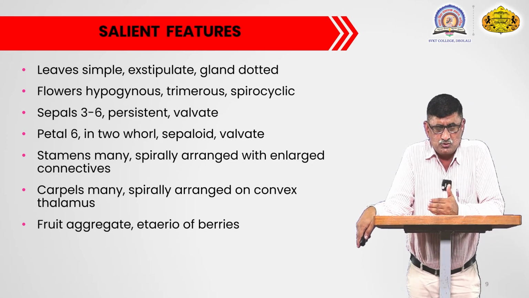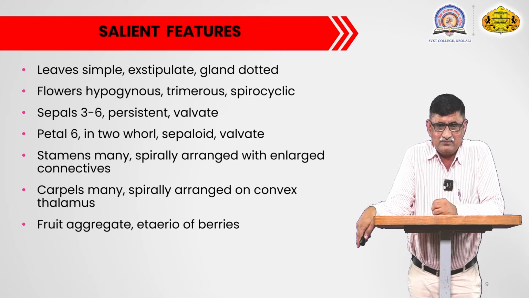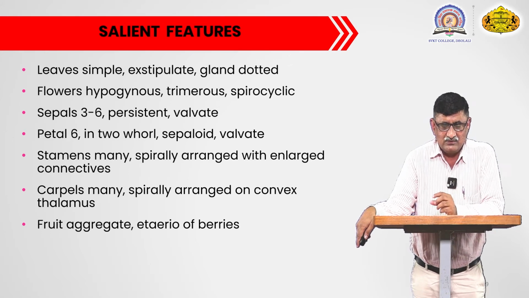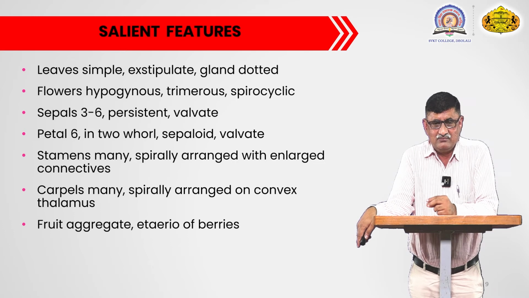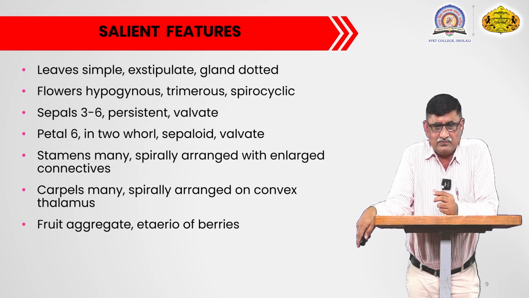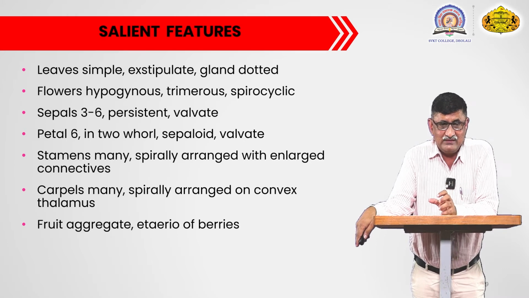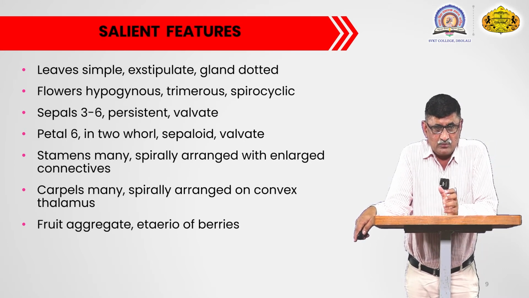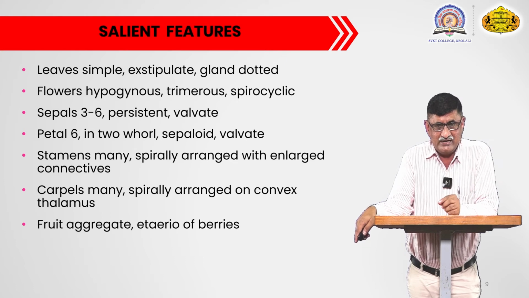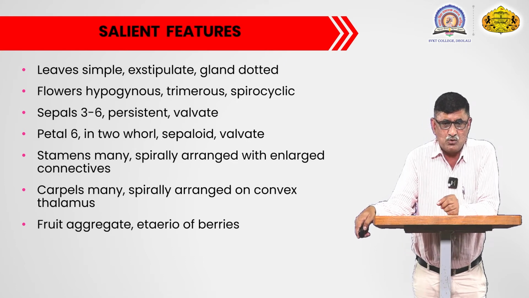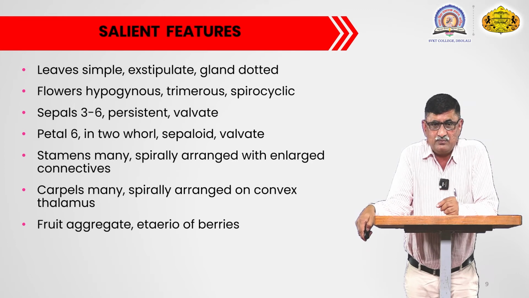The fruit of plants of this family is of the aggregate type. That fruit is also called an etaerio of berries. The fruit is aggregate because there are many carpels and they are present freely. Each carpel presents one fruitlet, and that's why all fruitlets are gathered and form an etaerio or aggregate kind of fruit, and each fruitlet ripens, and that's why it is called an etaerio of berries kind of fruit.